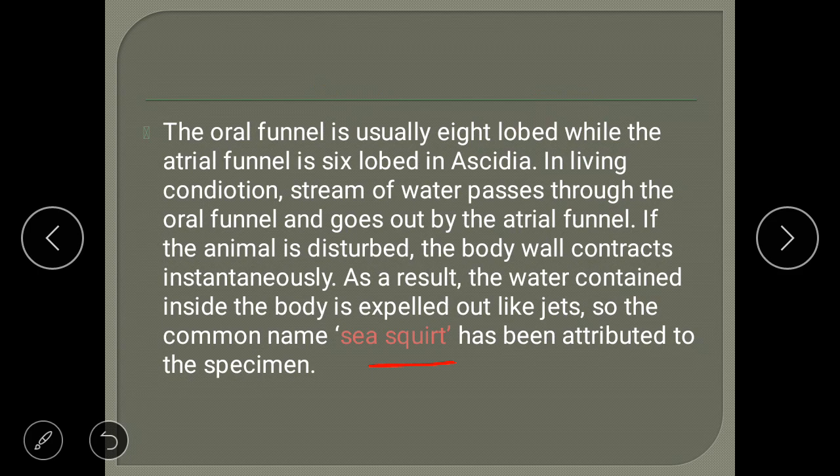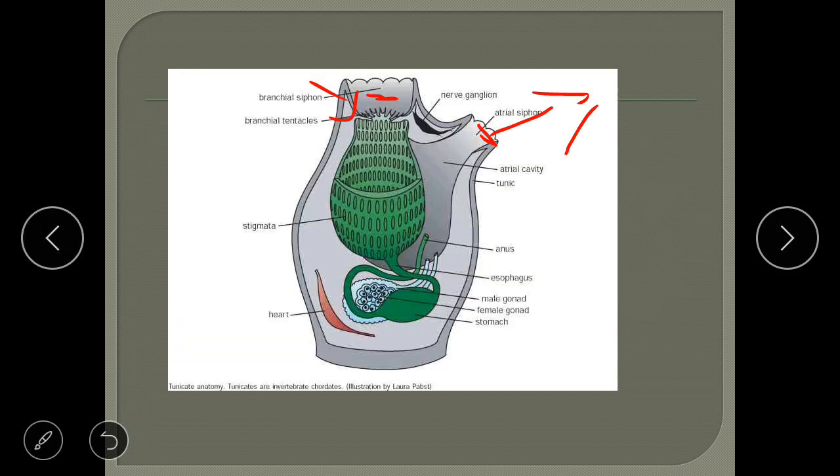It's very simple. As I have mentioned, these ascidians actually have a bag-like body, right? Whenever the water enters from the branchial or oral siphon, if there is any disturbance, because it is a sessile animal, they can't move.